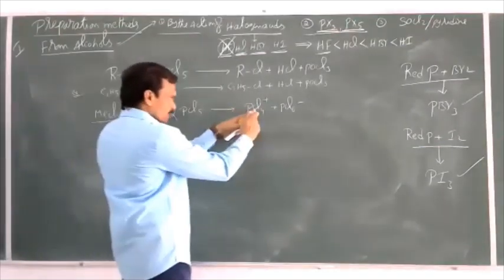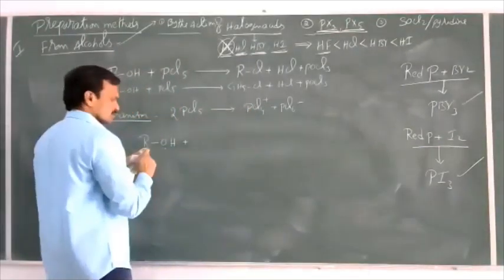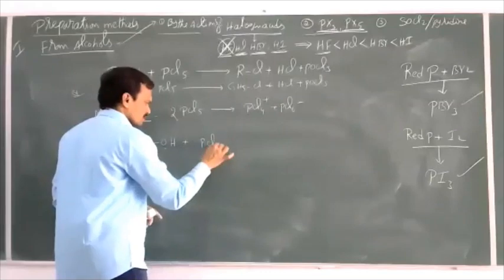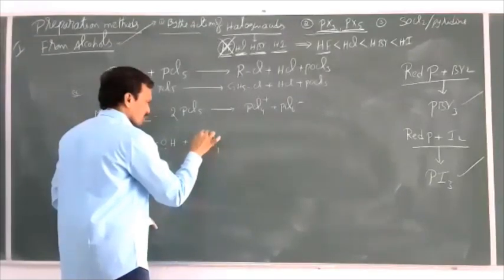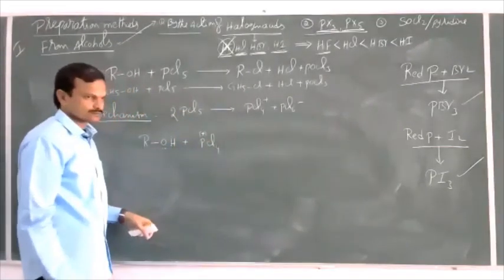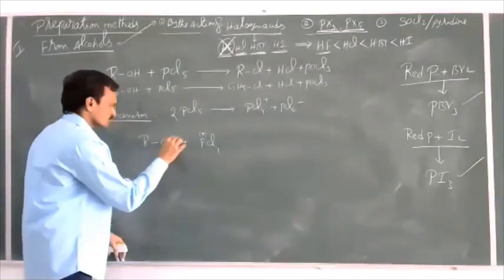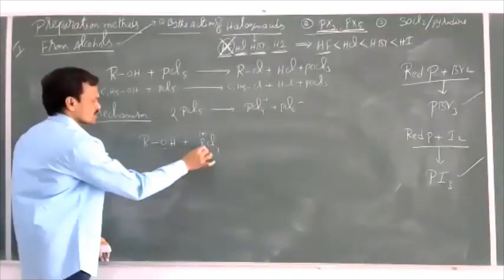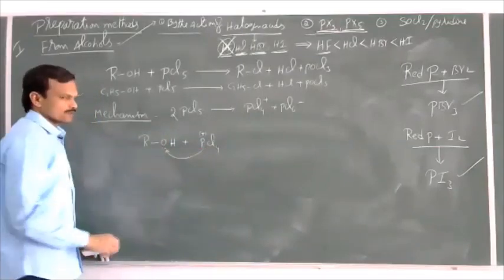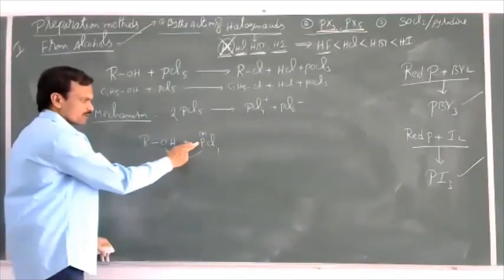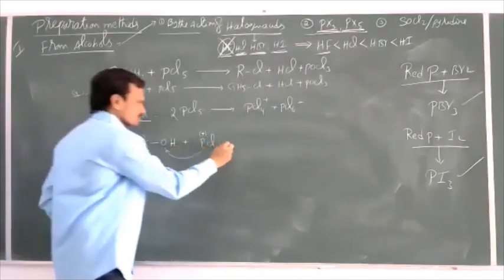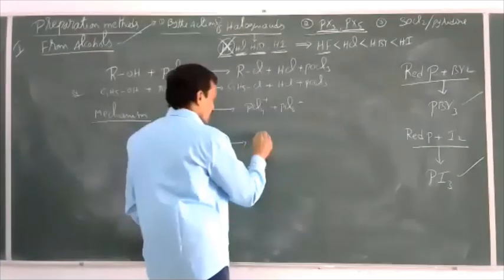Plus, this is PCl4 plus. This oxygen will attack, meaning oxygen donates an electron pair to the vacant orbital of phosphorus. Then we can get R